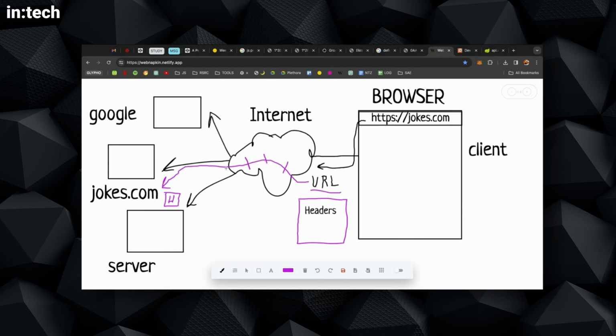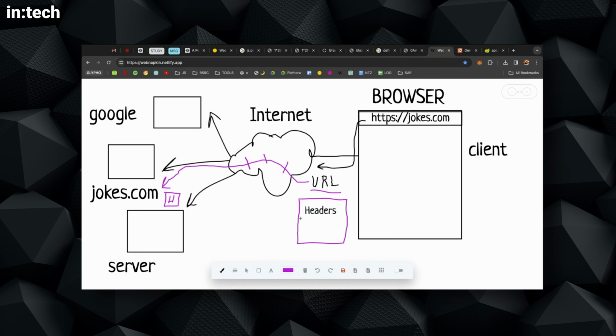Whenever you have to reach jokes.com, you have to go through a series of network switches and other machines. There's never a direct route to your server, to google.com. We connect to different computers in between. So these headers provide some information for these intermediary machines, so that they know how to route the request, or maybe about some things involved in this process of finding our way through the internet, or they provide some extra information for the end server, for jokes.com.